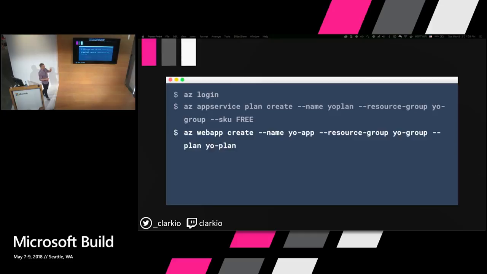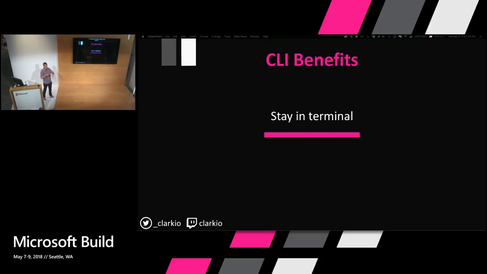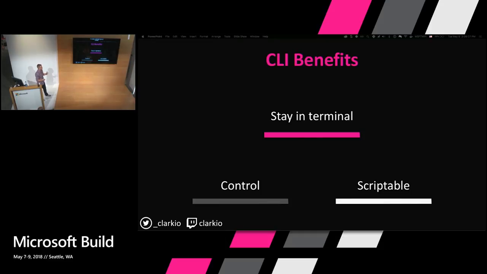Don't worry about these. I'm skimming through them very quickly, but you can see a lot of parameters and options that give you fine-grained control, and that's what I think is part of the benefits of the CLI. You get to stay in the terminal for those of you that are keyboard-centric. I'm envious of you all, by the way, that can use Vim because I feel like it's a highly efficient way of coding. I'm just not that good at it, really. The other thing is you get that fine-grained control, as I was mentioning before, and on top of that, I think you could take it a step further and recreate scripts using the Azure CLI to run over and over again if you so choose. So that's option number 2.